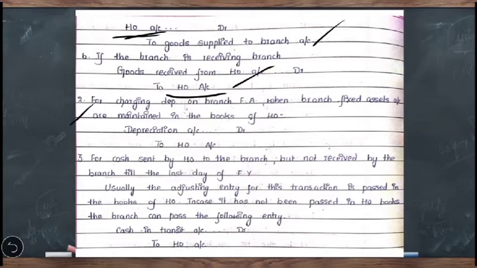Then coming to the second adjustment, for charging the depreciation on branch fixed assets when branch fixed assets accounts are maintained in the books of head office. Here the entry will be depreciation account debit to head office account. We are writing here depreciation because the branch fixed assets are at the branch and it is used by the branch. For the purpose of using that at the branch, they have to charge the depreciation, which is an expense. That is why they are debiting depreciation account.